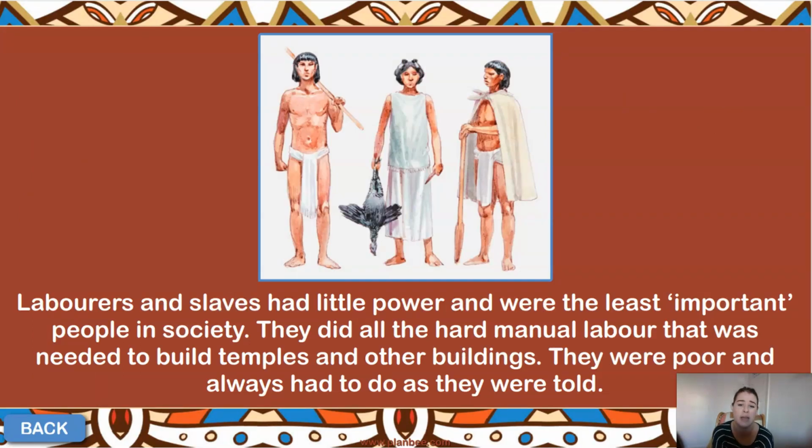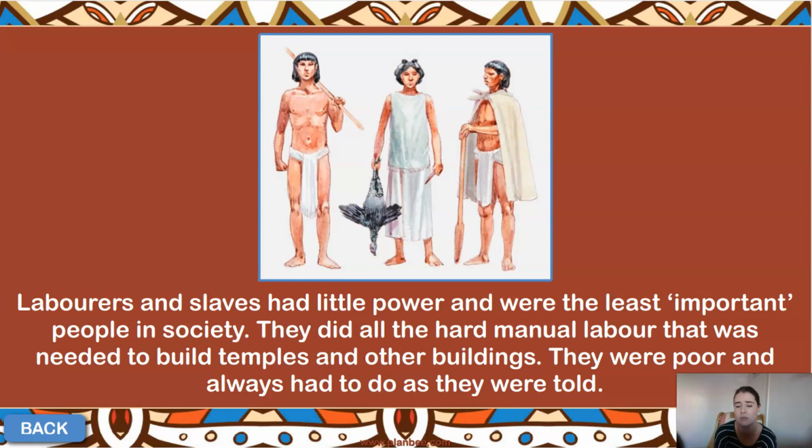And then you have your labourers and your slaves. So unlike any other society we've looked at before, certainly maybe the Egyptians or the Romans, the slaves and the labourers would have been the very least important people in society. Okay, they would have done a lot of the hard manual labour, so a lot of the building, a lot of the digging, anything that would have required them to work very long hours and very painful jobs. So they would have been building the temples.